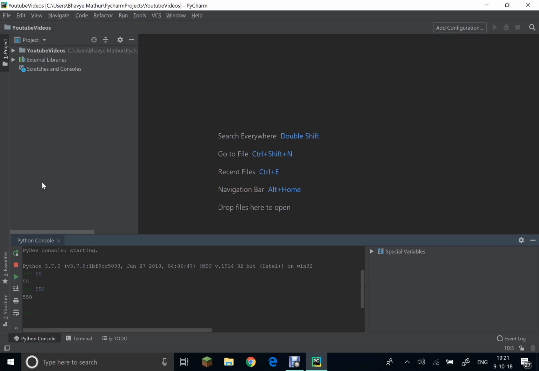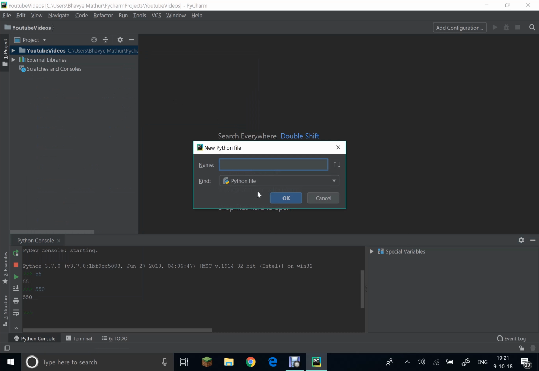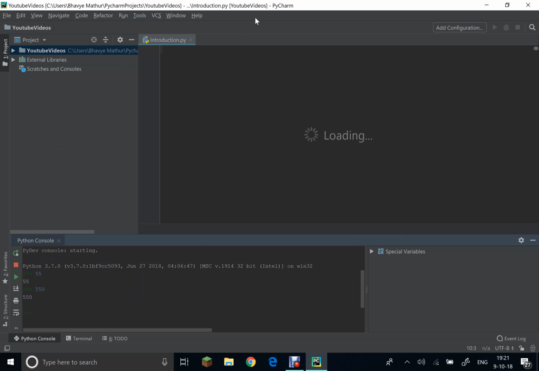To do that, you would have to create a new Python file. So what this means is that you go over here to your project, you right click, and you click new, and you see over here Python file. Okay, just click this and name this whatever you want. Let's say introduction. Alright, that's what I'm going to name my Python file. You can name it, of course, whatever you want. Alright, and this is going to open up.